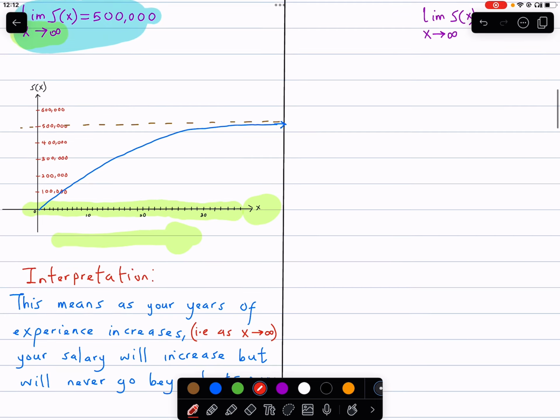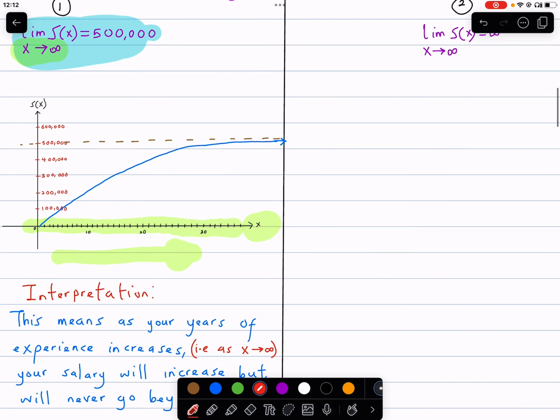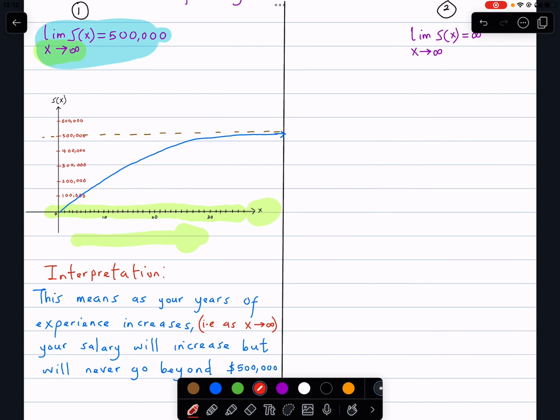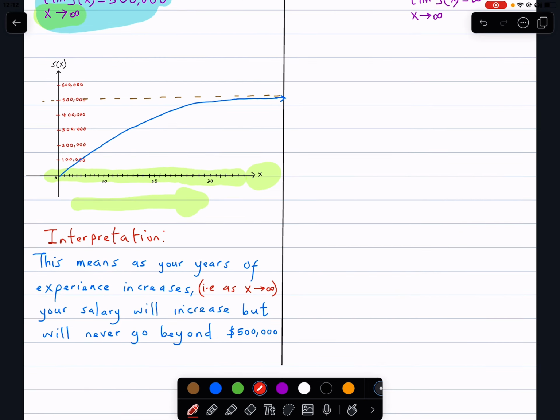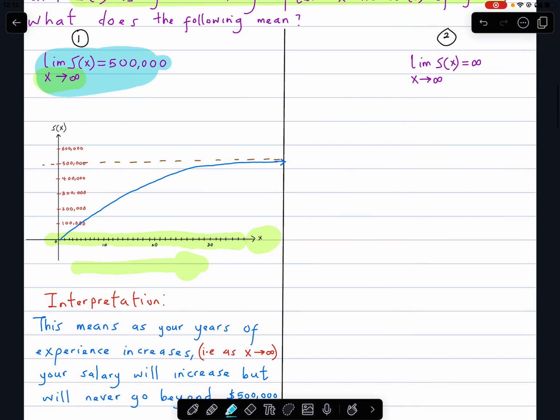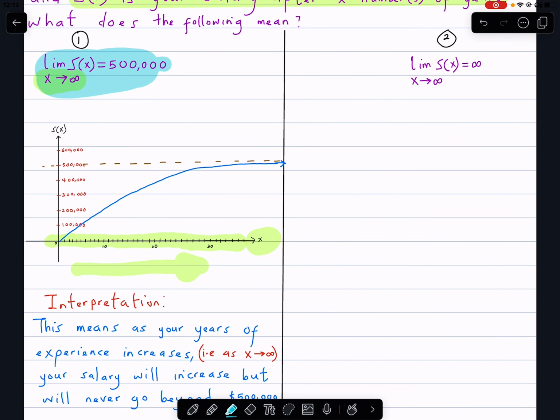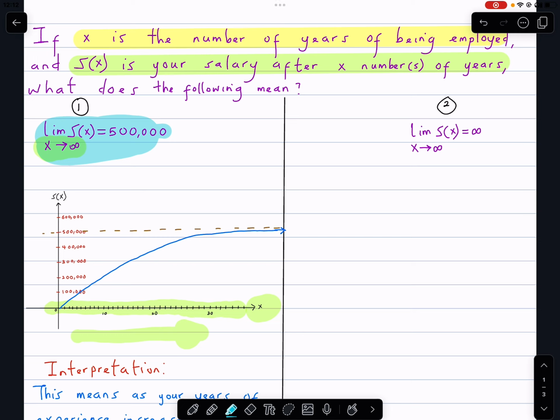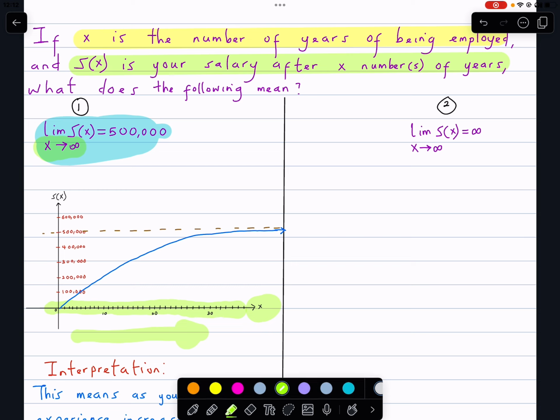It means that as your years of experience increase, your salary will increase, but it will never go beyond $500,000. So that's the interpretation of that. Okay, now let's look at number two. That is this one.